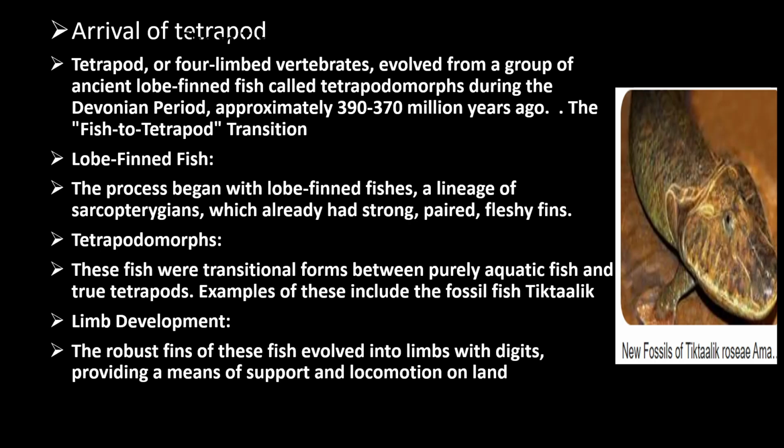They are purely aquatic fishes. They are fossil fish, and particularly they lived in the swamp region. And regarding limb development, the robust fin of those fish developed, particularly in sarcopterygians. They have lobed fins. The lobed fin fish became developed into limbs and digits, providing them support for locomotion on land.